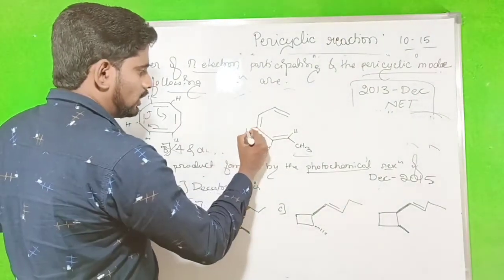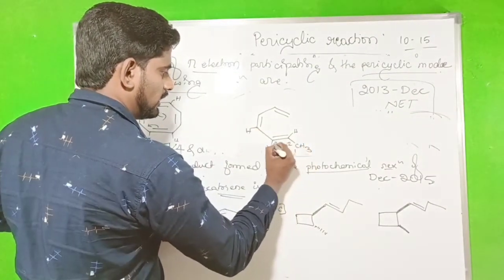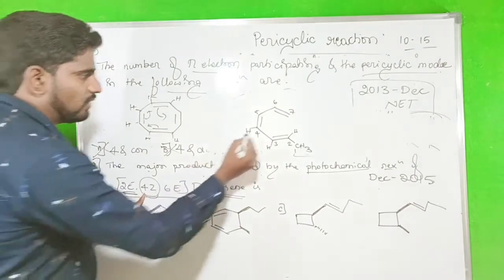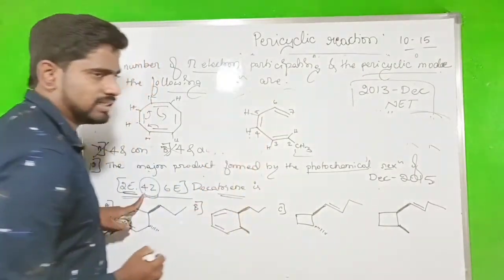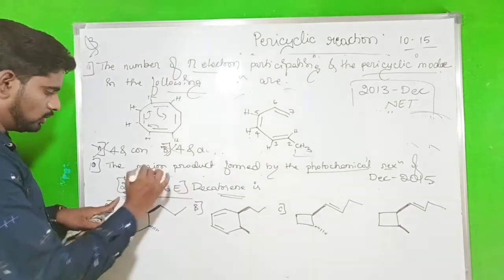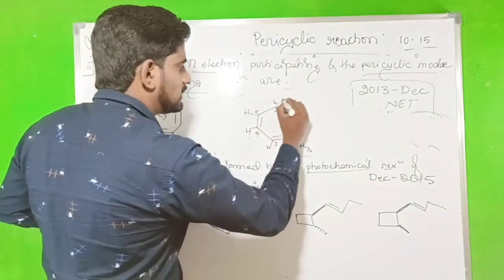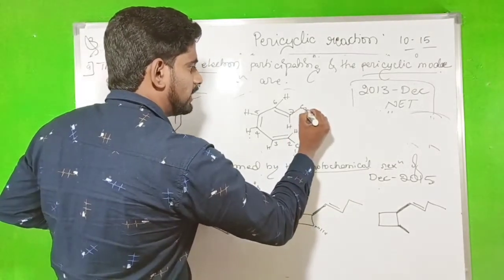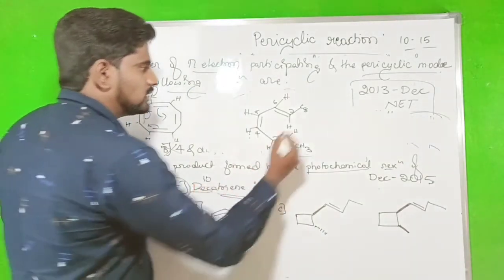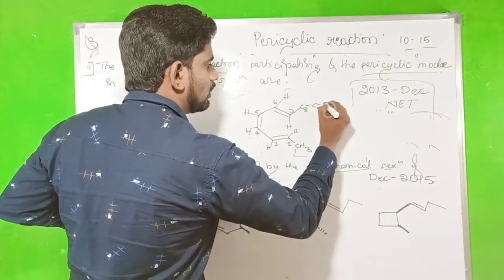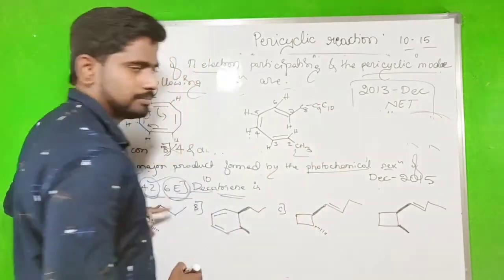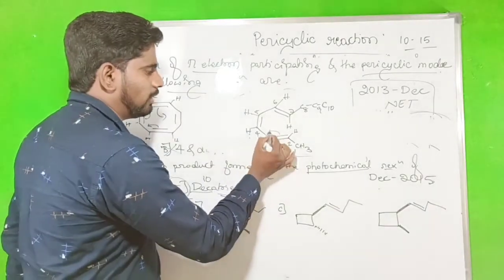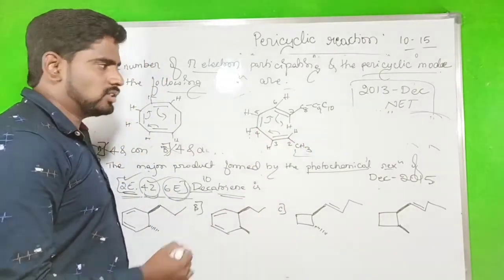4Z means this is 1, 2, 3, 4, 5, 6, 7. For Z at the 4 position, the 2 hydrogens will be in the same plane. So 4Z is over, 2E is over. What about the 6E? This is the hydrogen, and it should be trans. Then go through carbon number 7, 8. Deca means 10, so C8, C9, C10. Right. Now we go to the photochemical condition. How many electrons will participate? 6 pi electrons. So the selection rule says that one.